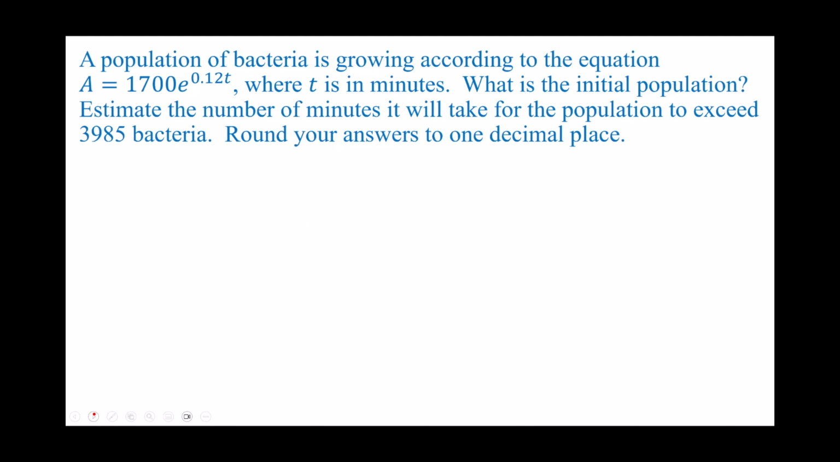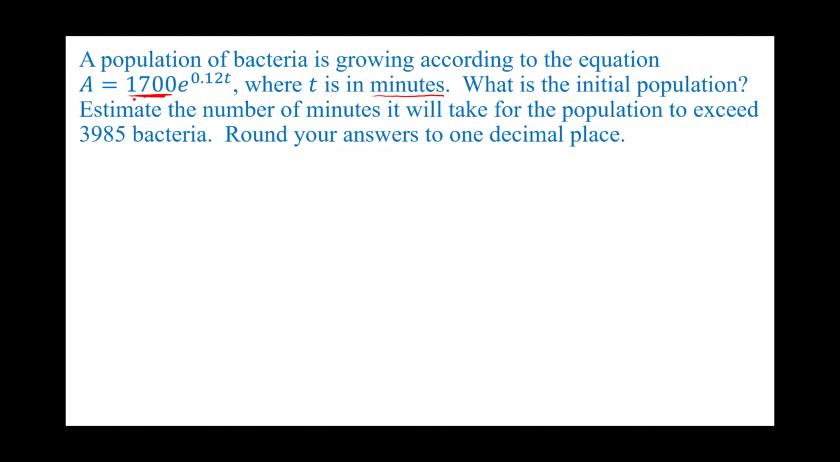Let's try another example. Here we have a population of bacteria that is growing according to the equation A equals 1700 e to the 0.12 t, where t is in minutes this time. What is the initial population? So the initial population is this value right here. So that is the initial population. At the beginning, at time 0, there are 1700 bacteria.